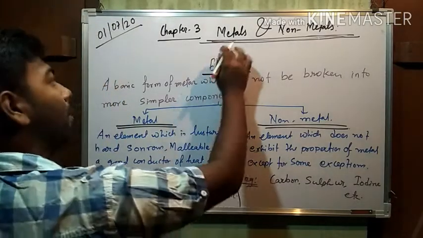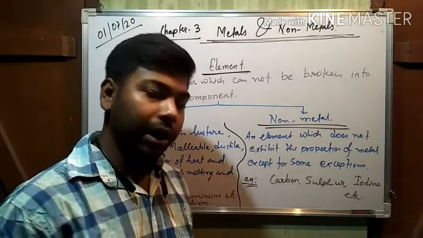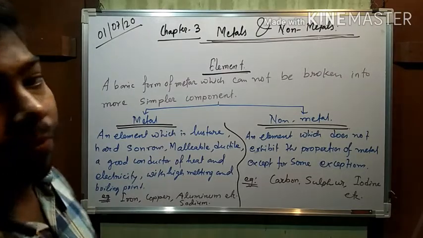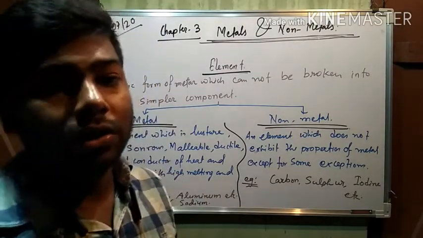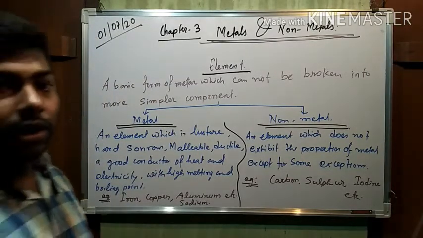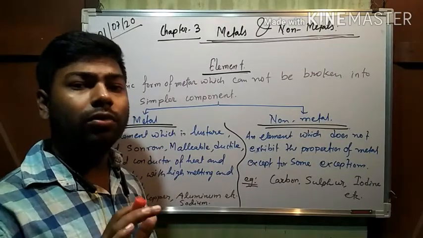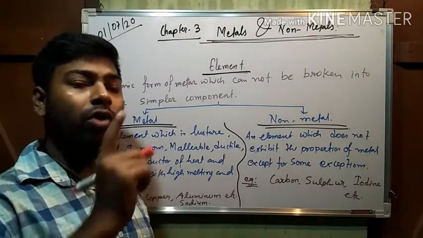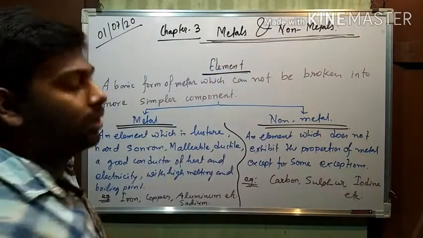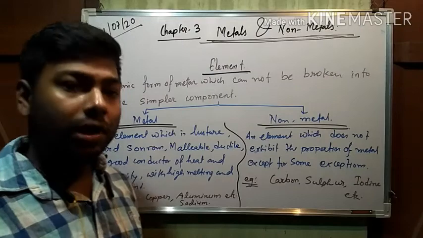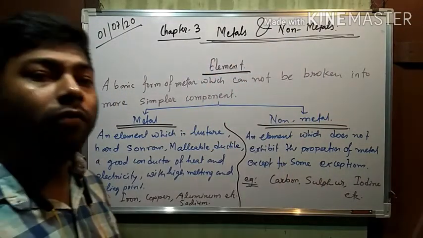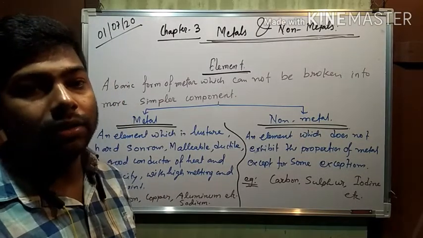First of all, to know about metals or non-metals, you have to know what an element is. Element is the basic form of matter which cannot be broken down into further similar or smaller components. That means an element is the smallest particle of any kind of substance. Here we are discussing metals and non-metals, which are made up of different kinds of elements.